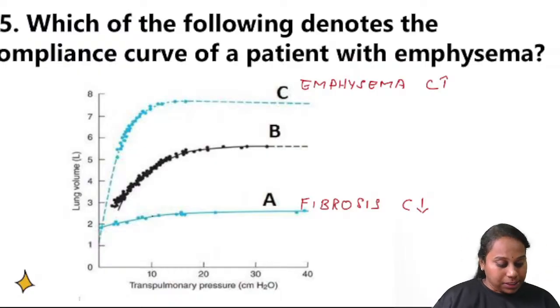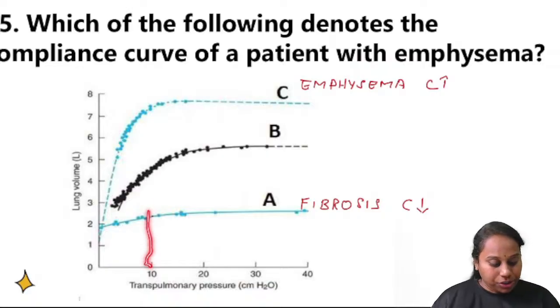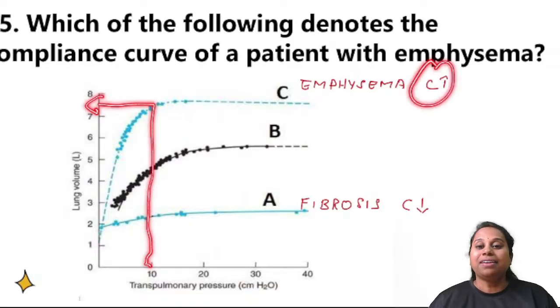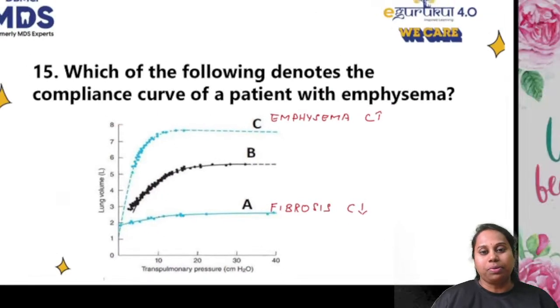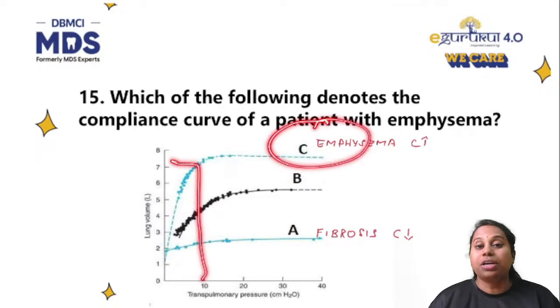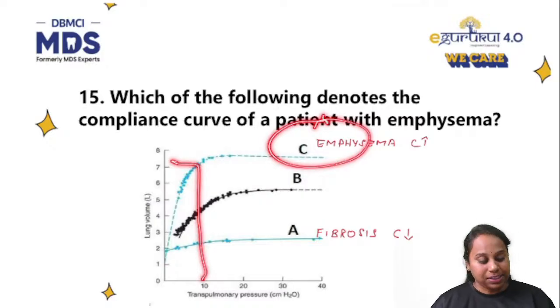For the same 10 centimeter of water pressure in an emphysematous lung, the change in volume will be around 8 liters. It means compliance has increased in emphysema. So which of the curves denotes the compliance curve of a patient with emphysema? Wherever the compliance is more, that is the emphysema curve. So curve C is the emphysematous curve.